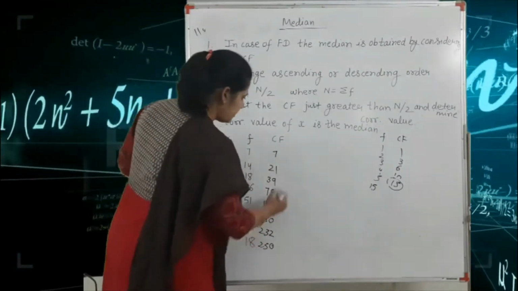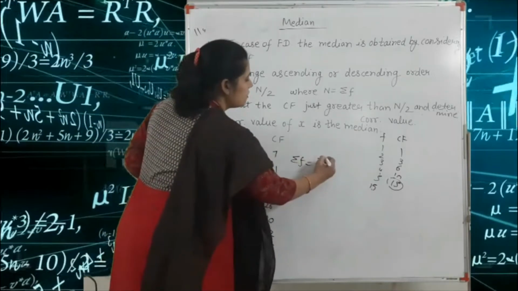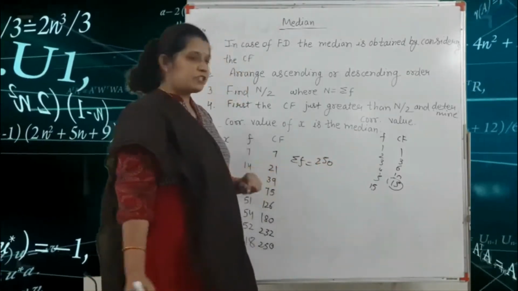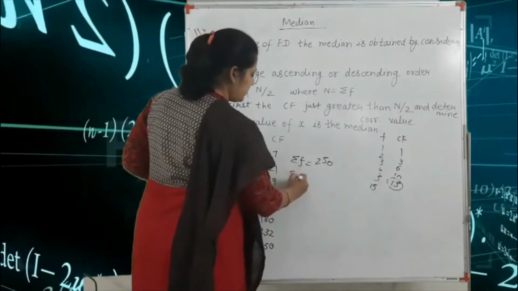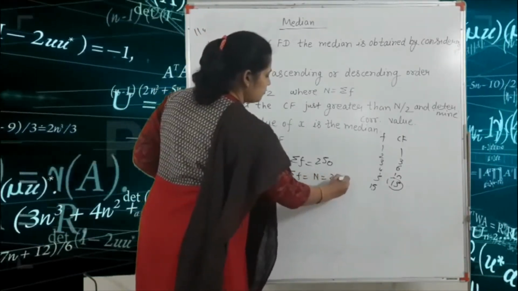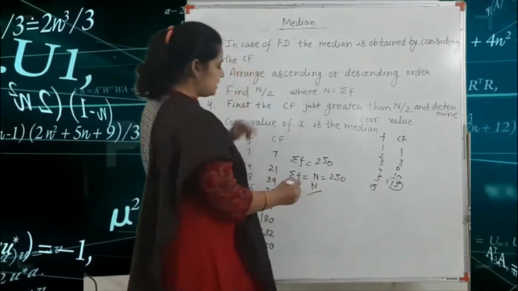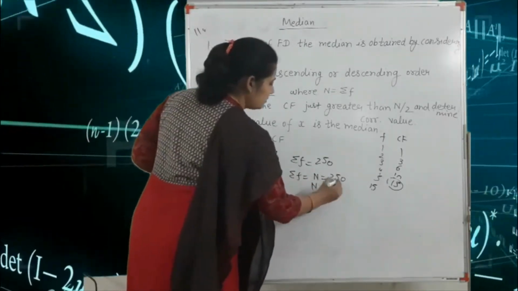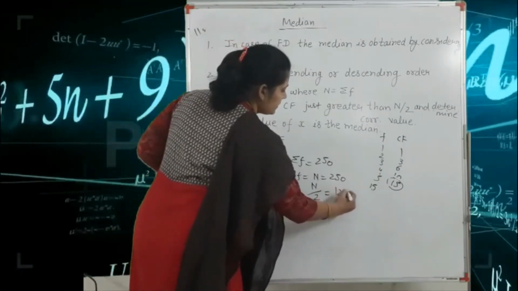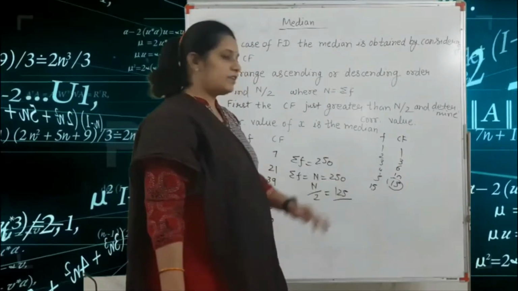Okay, so here the summation f is equal to what? 250. Okay, and summation f means N. So summation f is equal to N is equal to 250. Okay, so we find the N by 2 according to this. So N by 2 is equal to what? 125. Okay, so N by 2 is 125.